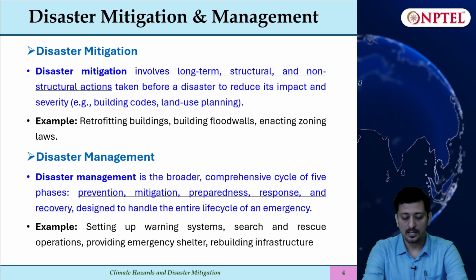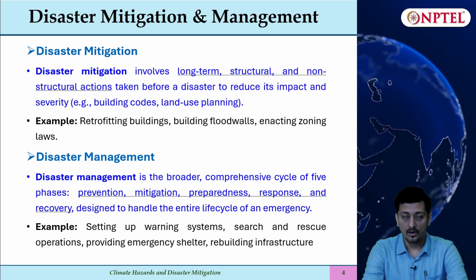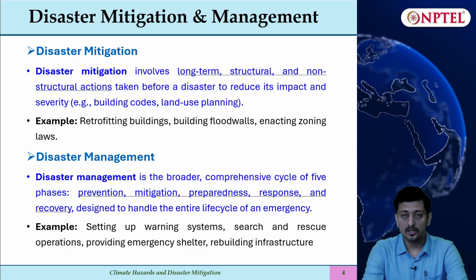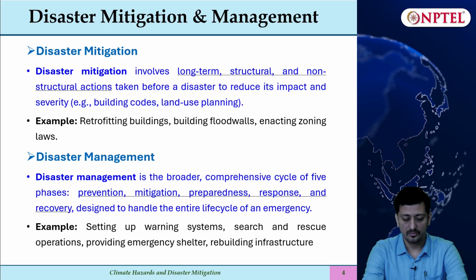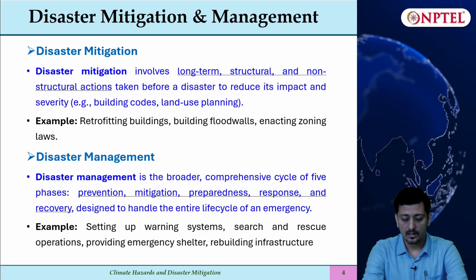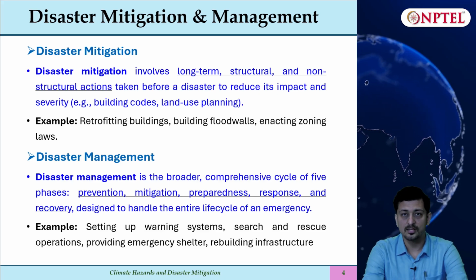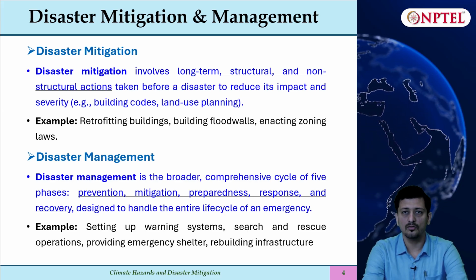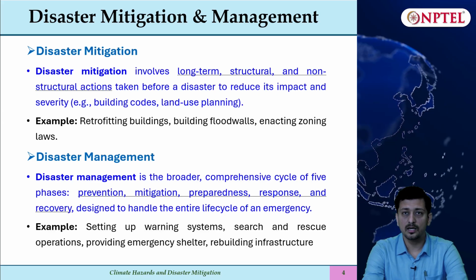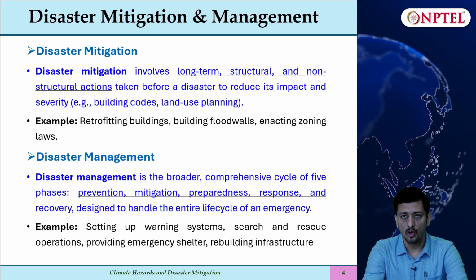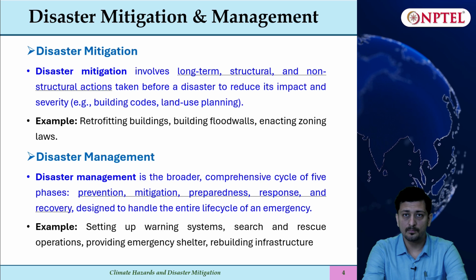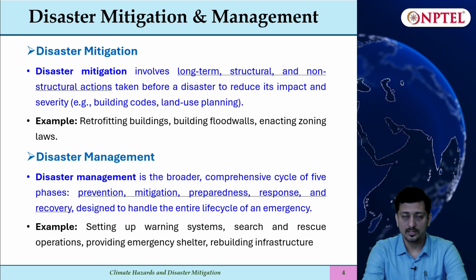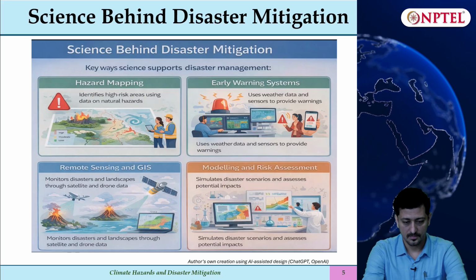Now disaster management is a broader comprehensive cycle of 5 phases. First is prevention, second is mitigation, third is preparedness, fourth is response, and fifth is recovery, designed to handle the entire life cycle of an emergency. So we can say that in a way disaster mitigation is a subset of disaster management, where management provides a very comprehensive overview of all these 5 key areas. Examples can be setting up early warning systems, search and rescue operations, providing emergency shelter, and rebuilding the infrastructure.